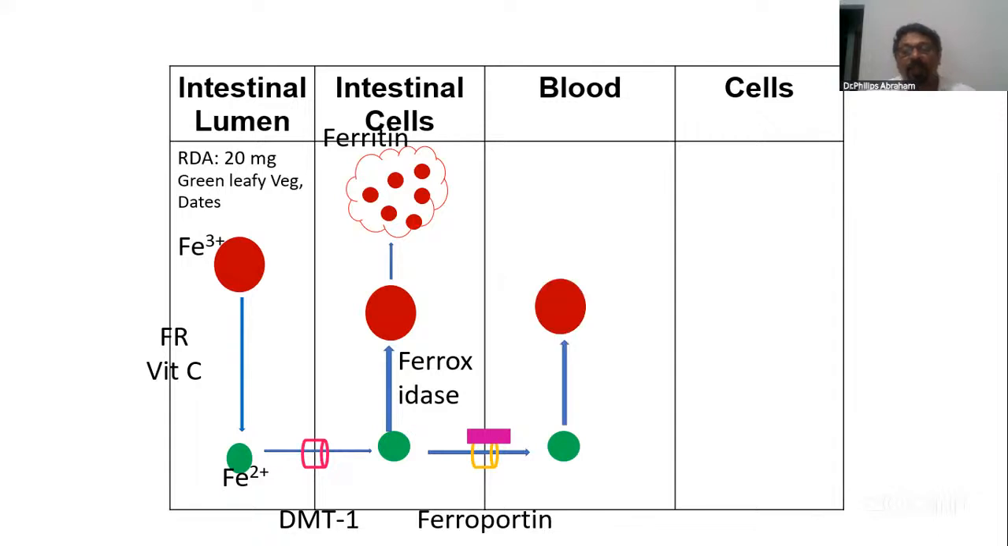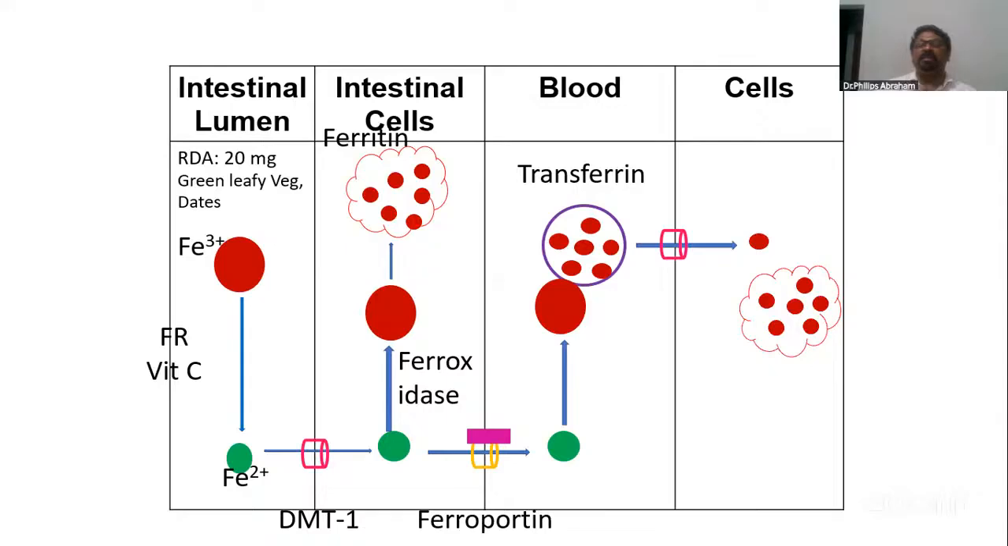It converts to ferric ions and binds to transferrin. Transferrin, with the help of receptors, goes to cells. This iron is stored as ferritin. So this diagram shows storage as ferritin, transport by transferrin, and uptake by DMT1 and ferroportin. For that iron, vitamin C is required. The enzymes involved, the RDA, the sources, everything is there in one paper.